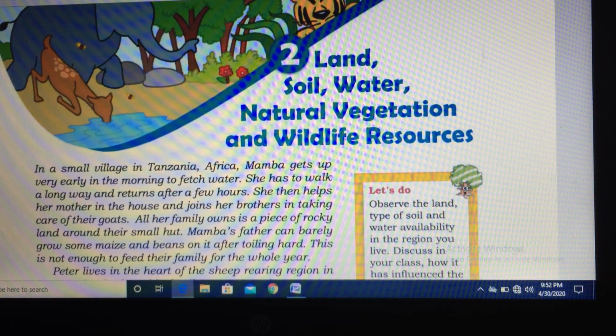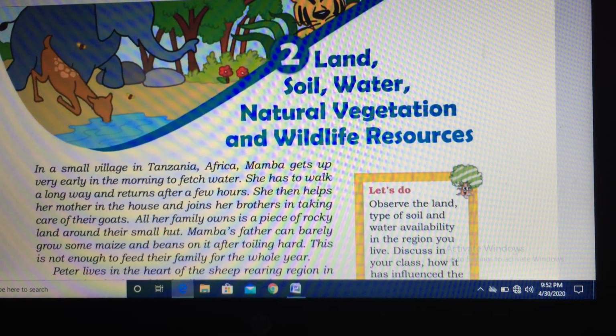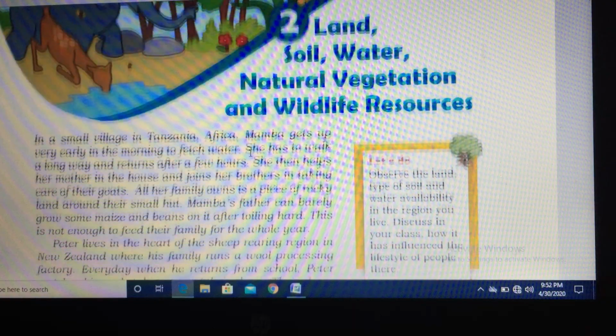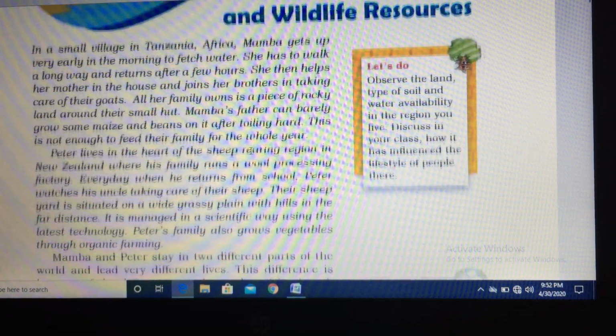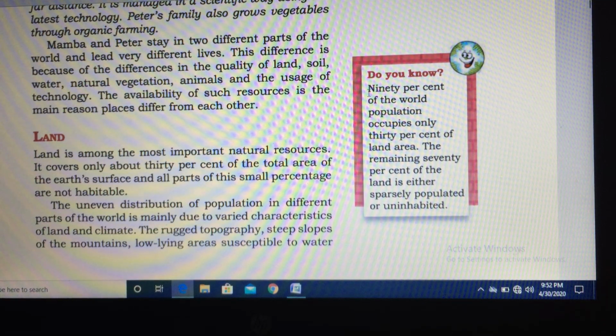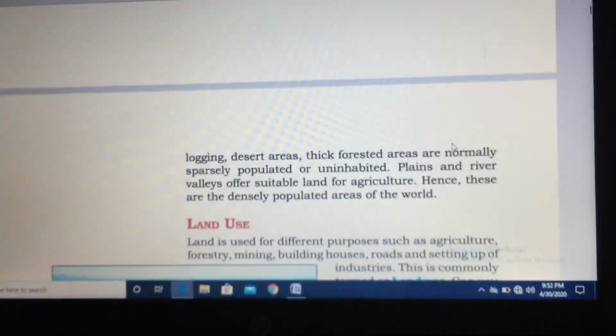In yesterday's lecture, we have completed our chapter 2 in geography: land, soil, water, natural vegetation, and wildlife resources. We discussed this chapter in detail. Hope you remember. First, we discussed land resources, and then we discussed that 90% of the world population occupies only 30% of the land. We live only on 30% of the land. Remaining 70% is in the form of mountains, plateaus, and other forms.